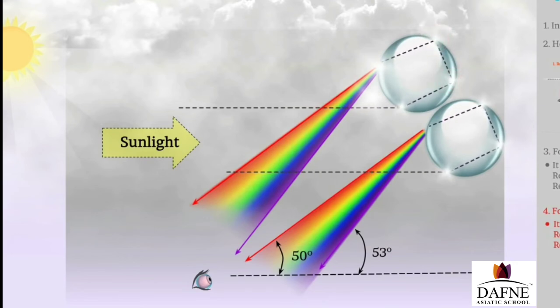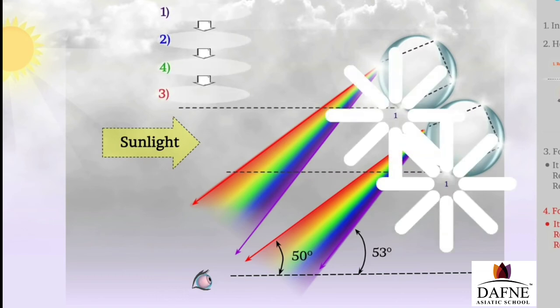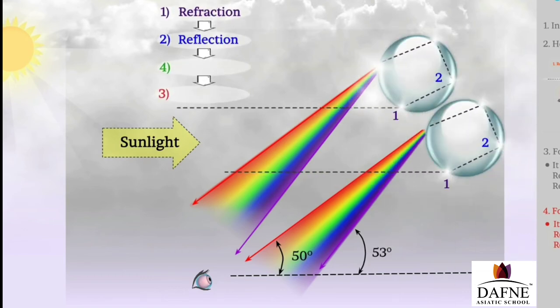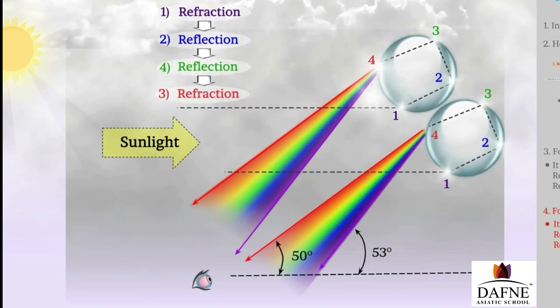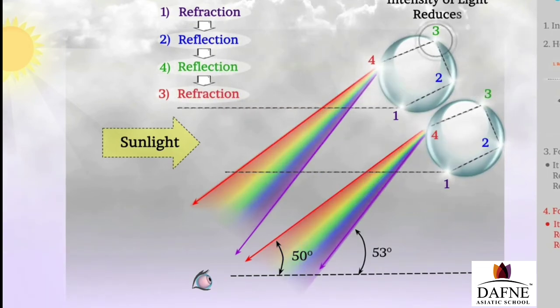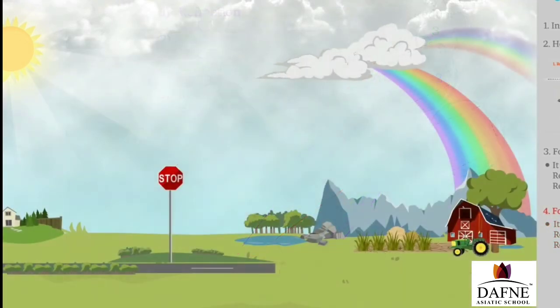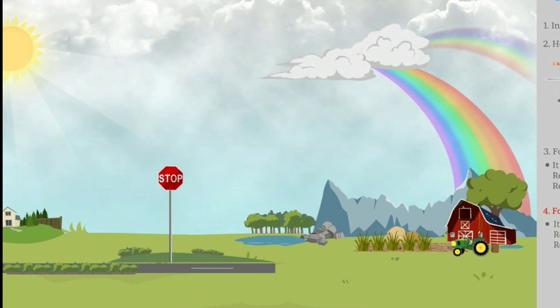Now you are going to see the diagrammatic representation to explain the formation of secondary rainbow, where the light goes for multiple reflections within the water droplet. After getting dispersed, it goes for multiple reflections within the water droplet, and there is a possibility for the formation of two rainbows in the sky, where the intense one is the primary rainbow and the other dull one will be taken as the secondary rainbow. So this is how we can explain the formation of rainbow due to